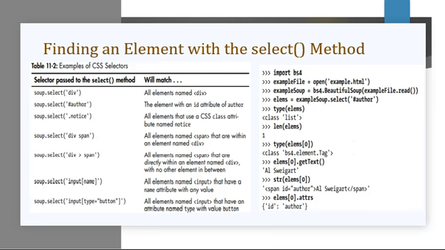Next will come finding an element with the select method. So we can retrieve a web page element from a beautiful soup object by calling the select method, and for this we are going to pass a string of CSS selector.